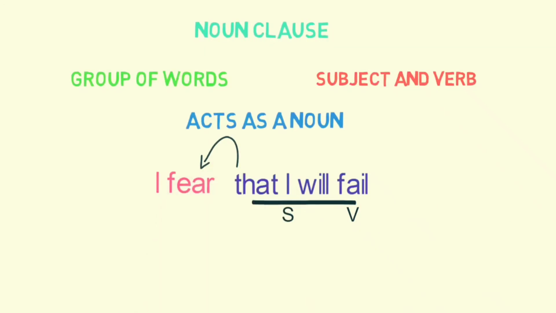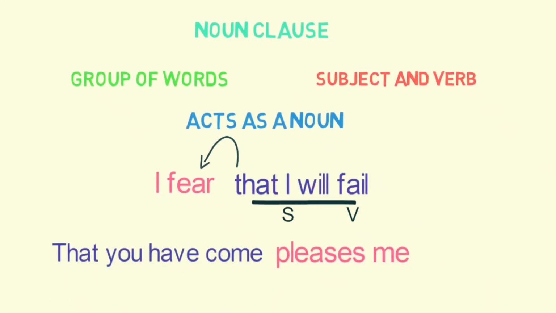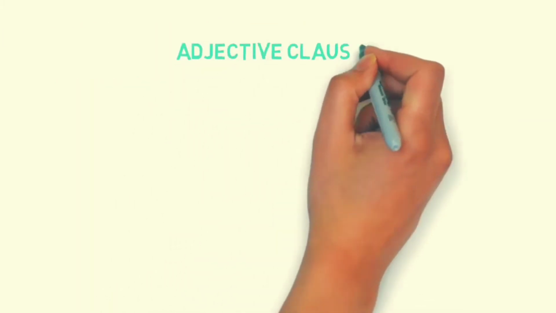Let's look into one more example of it. That you have come pleases me. Here, that you have come is a noun clause as it is acting as a subject of the verb pleases. So basically this clause does the work of a noun. Now let's look into the next type of clause, adjective clause.